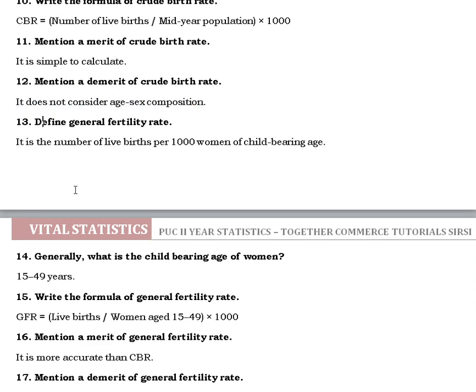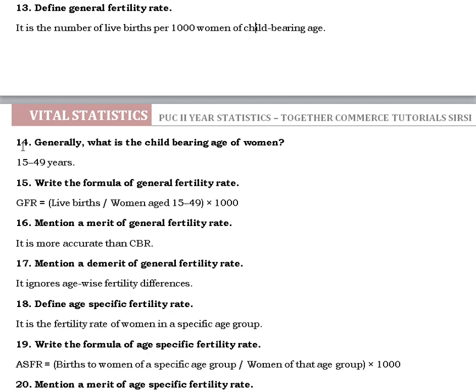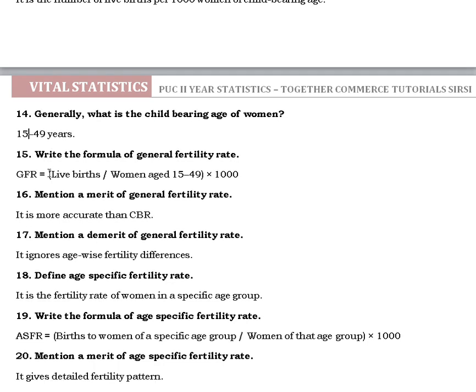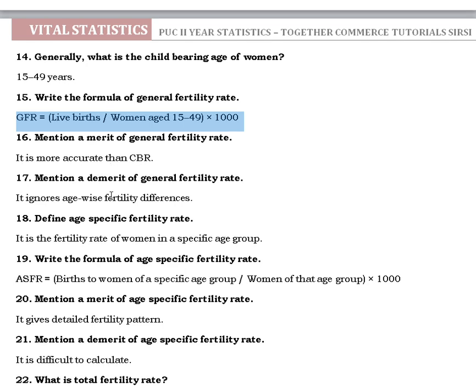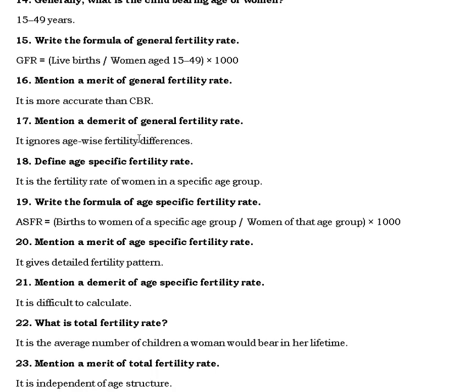The general fertility rate is the number of live births per 1,000 women of childbearing age, and childbearing age is generally considered 15 to 49 years. The formula for general fertility rate is the number of live births divided by the women aged 15 to 49, multiplied by 1,000. A merit is that it is more accurate than the crude birth rate. A demerit is that it ignores age-wise fertility differences.